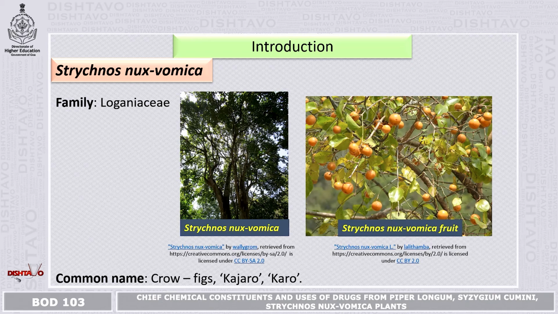The next plant is Strychnos nux-vomica. If you see this plant in the photograph, the nux vomica fruits are orange in color, and it is also known as kajra, commonly called crow figs or karo, and is used in local medicine.